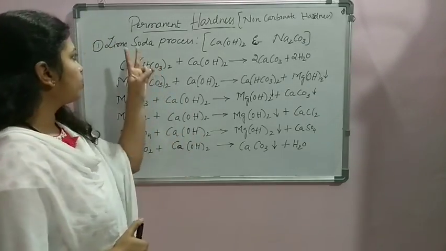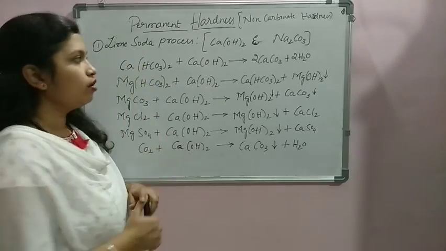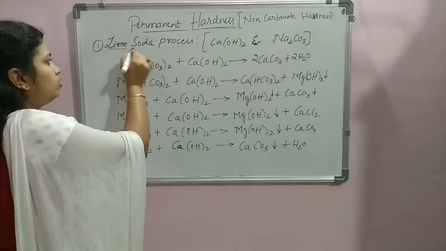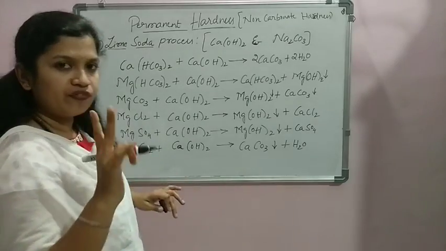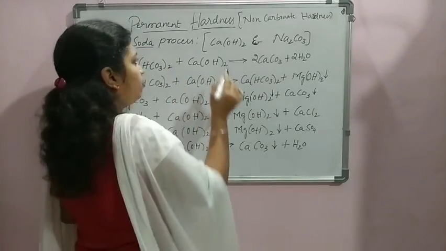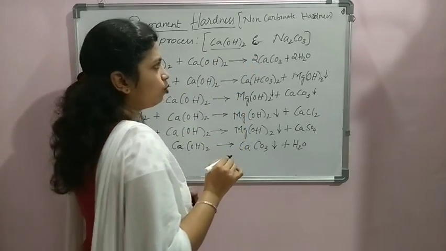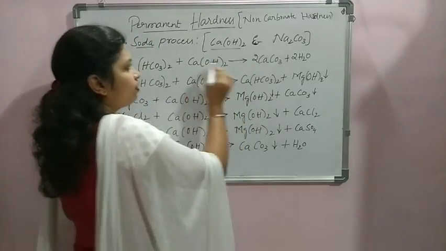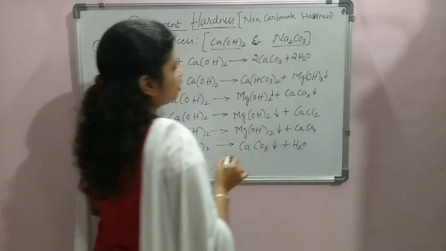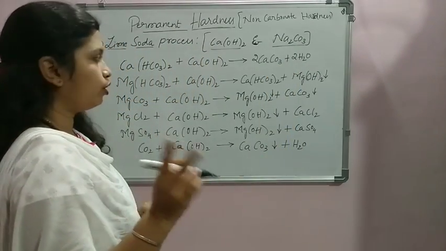In the first process we are going to use two components, one is lime, another one is soda. For lime, as in the previous case, we are again using hydrated lime, that is Ca(OH)2, and for soda the formula is Na2CO3. These are the two components we are going to use.